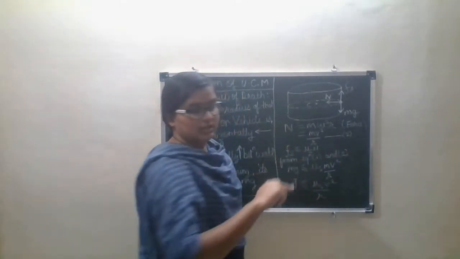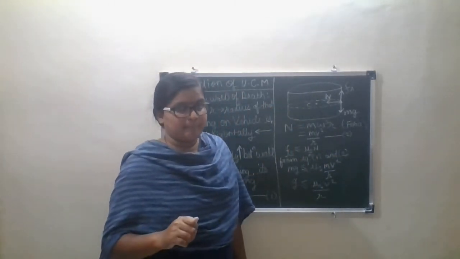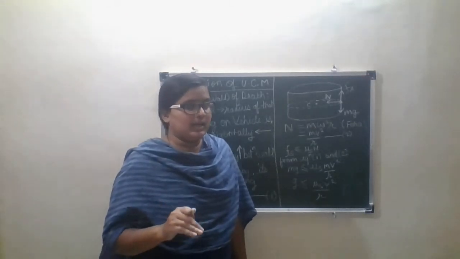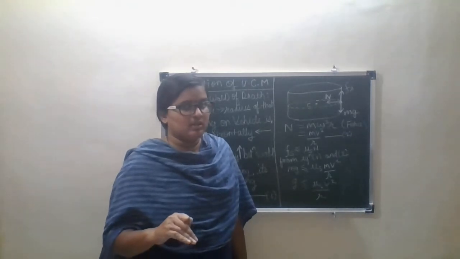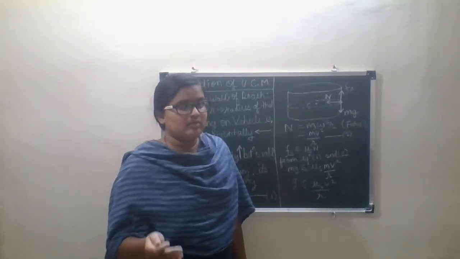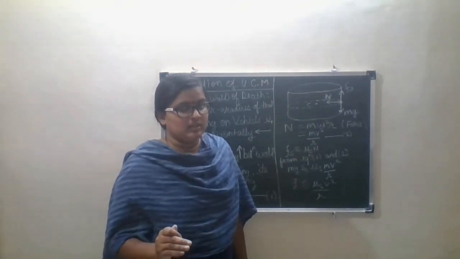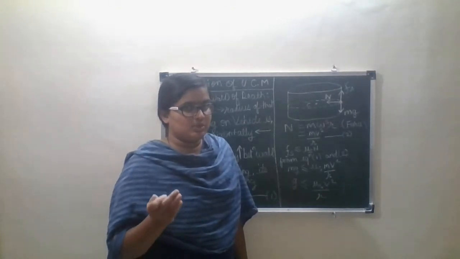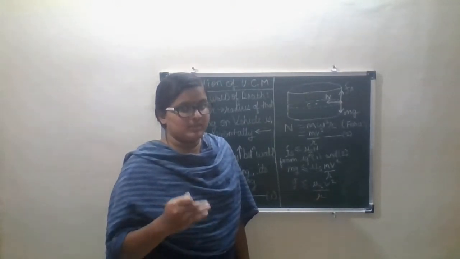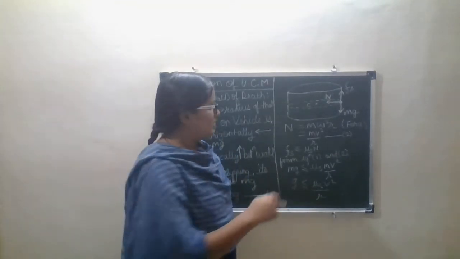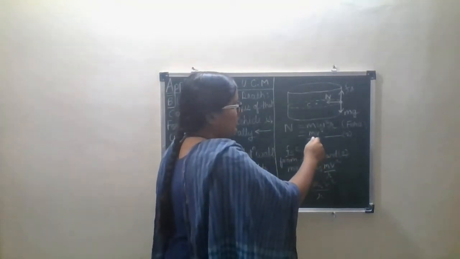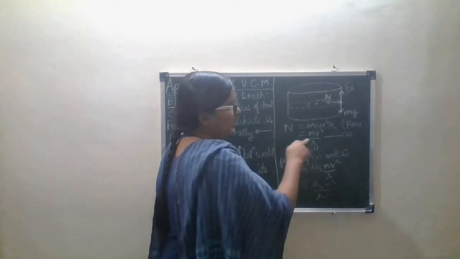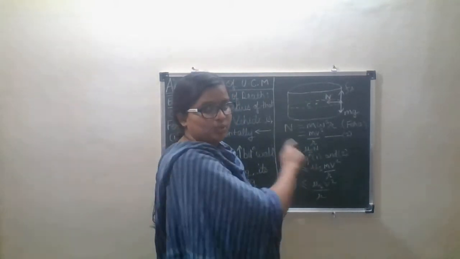Then substituting the value of omega, omega is equal to v upon r, so omega square is v square upon r square. Then r square and this r get cancelled, and we finally get N equals mv square upon r. That is equation number 2.